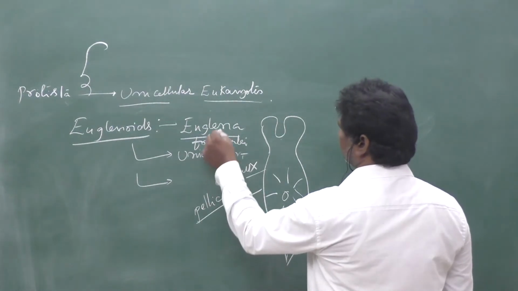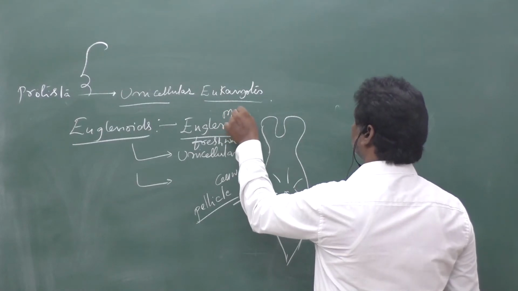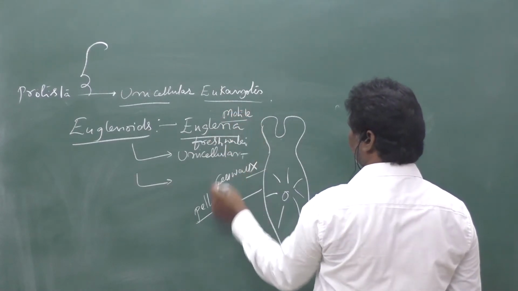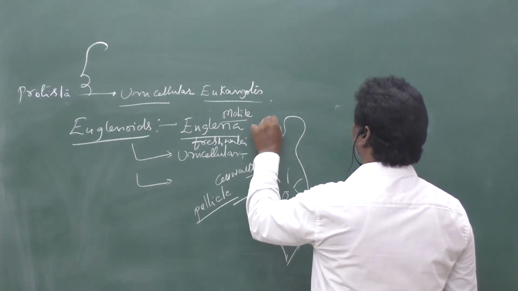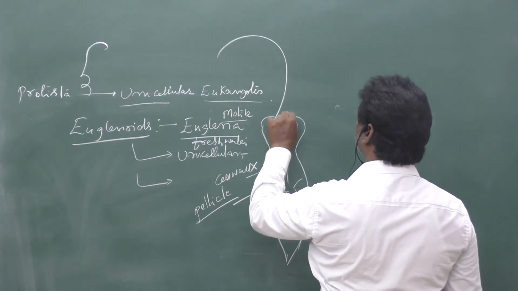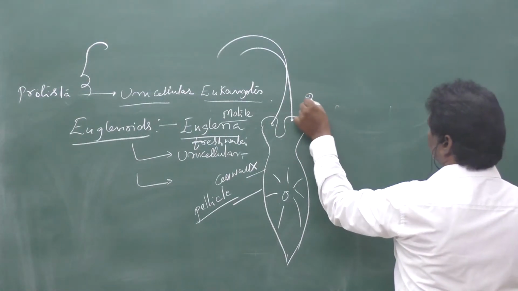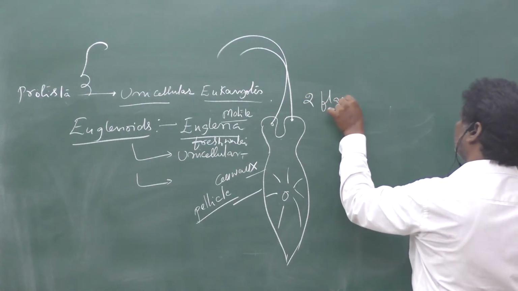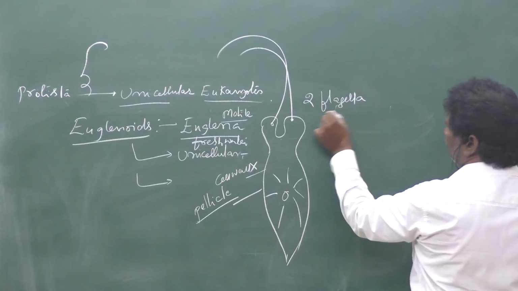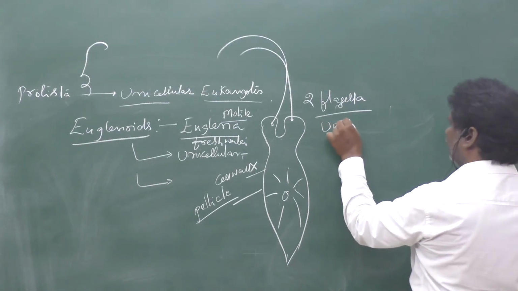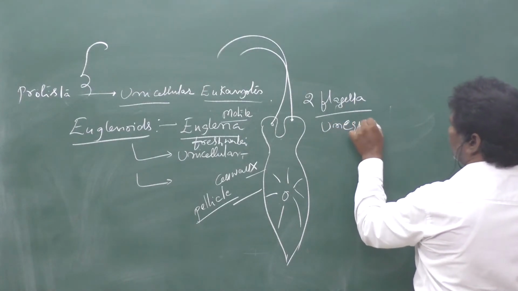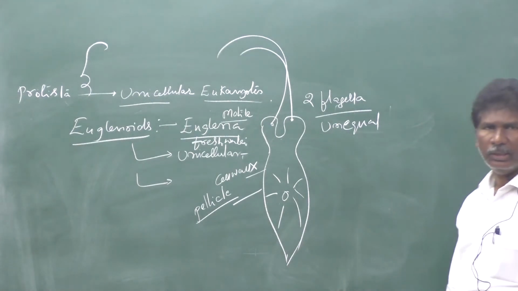So these are also motile biflagellate. It produces two flagella. Those two flagella are unequal in length.